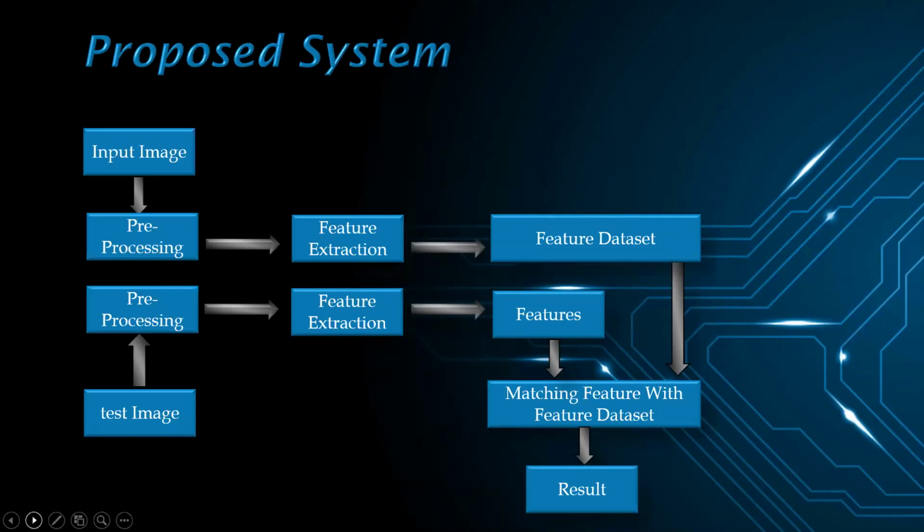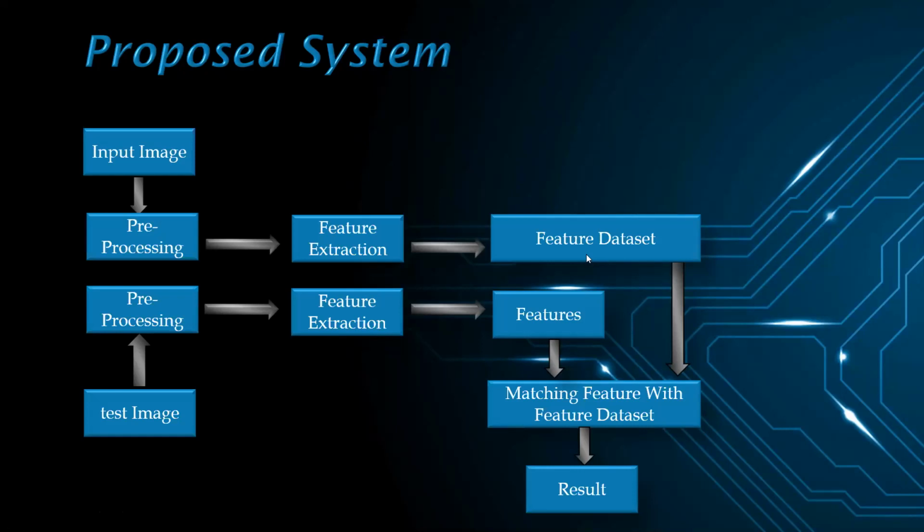The input is a photographed or scanned image, which can be of PNG type, and the output tells whether the currency is genuine or not. The process contains techniques such as image processing, grayscale conversion, edge detection, segmentation, and feature extraction and comparison of features, as we can see in the figure.